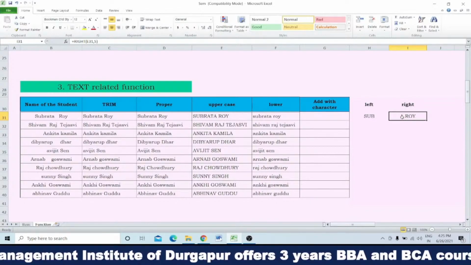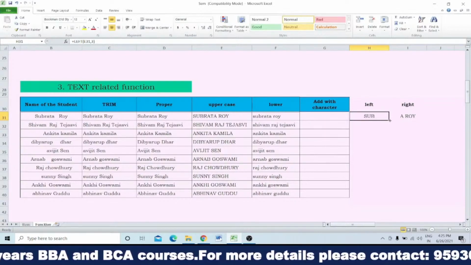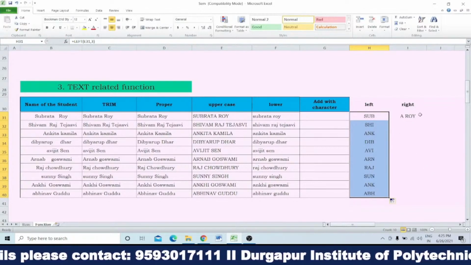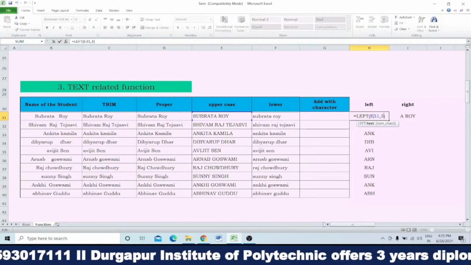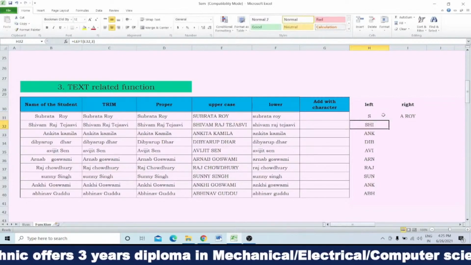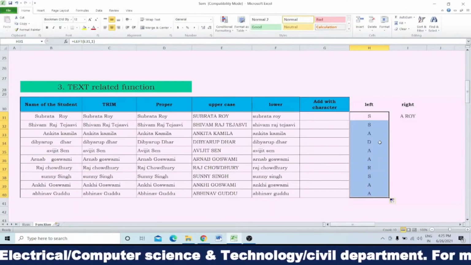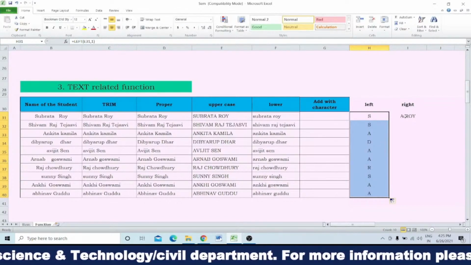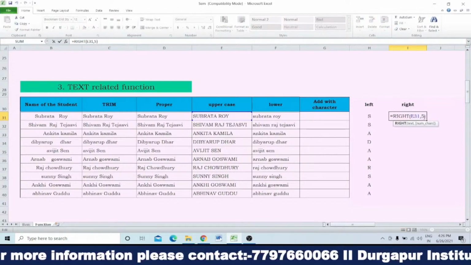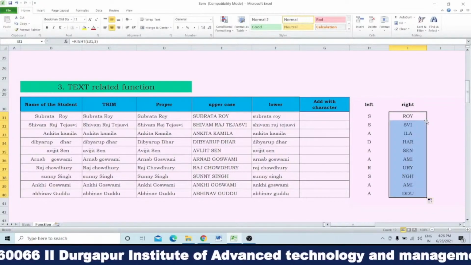Am I clear? Similarly, once you drag it, from all the names the first 3 letters have been written. If you want to write only the first alphabet, you write only 1 and then enter. So it is only the first alphabet. Clear? Then for the right case also, if you write 3, only 3 will be taken. See, enter. Only Roy is coming.